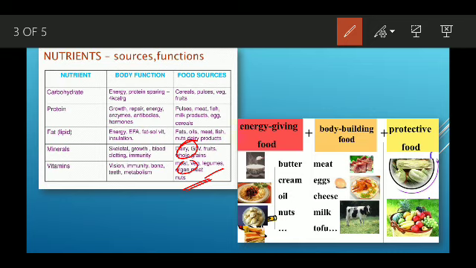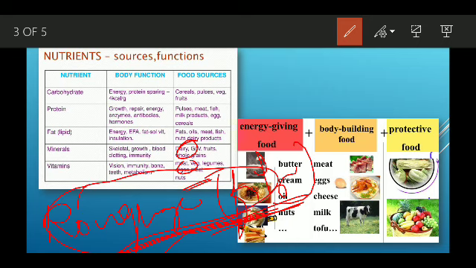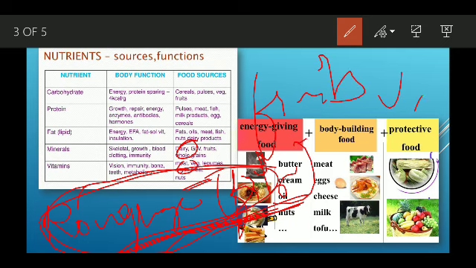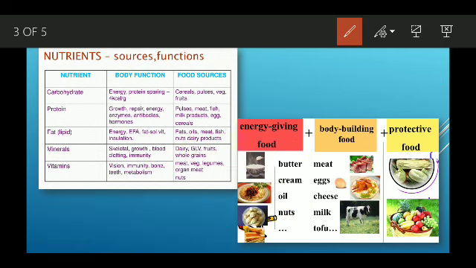The last one, which is not given here, is roughage or fiber. Why do we need roughage or fiber? This roughage or fiber helps in our proper digestion of whatever food we eat. And we get this roughage from fruits and vegetables. So that's all.